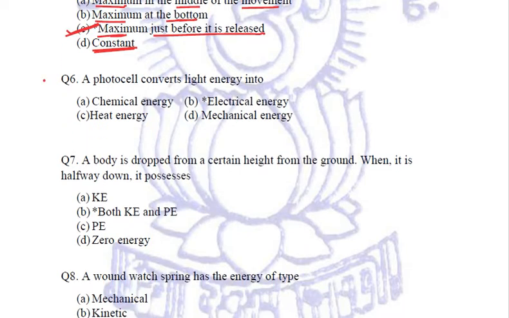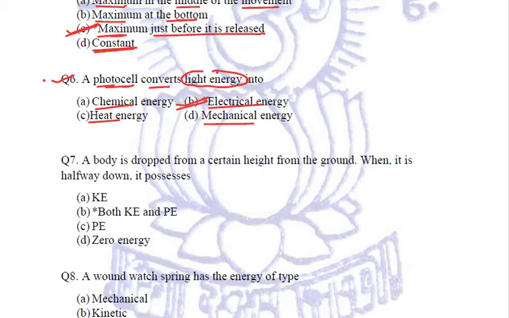Next question is quite simple. A photocell converts light energy into, whether it is chemical or heat or electrical or mechanical. So we know a photocell converts the light energy into electrical energy. This is a solar cell, photocell that we are talking about.